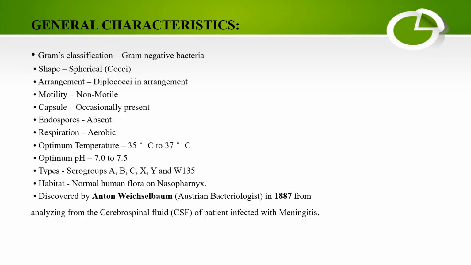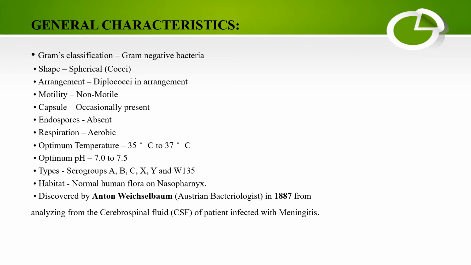General characteristics of Neisseria meningitidis: gram-negative bacteria. It appears pink in color, the shape is spherical cocci, and the arrangement is diplococci. Diplococci is nothing but cocci arranged in pairs. Motility: non-motile. Capsule is occasionally present and the endospore is absent.